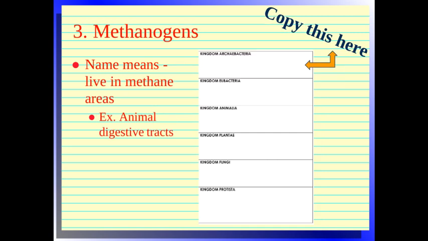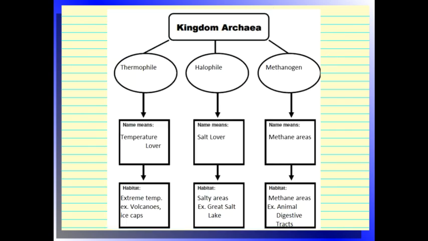Then you have methanogens, which are going to live in high methane areas like animal digestive tracts. An example is cows. They have archaea bacteria that live in them because of the high methane concentration. So again, go back through. Thermophiles are temperature lovers, halophiles are salt lovers, and methanogens are methane lovers.